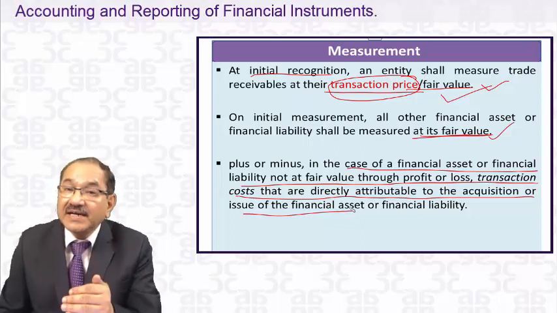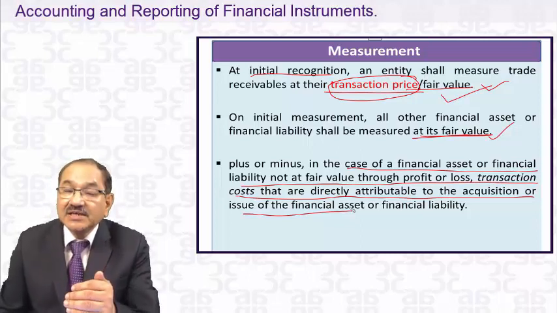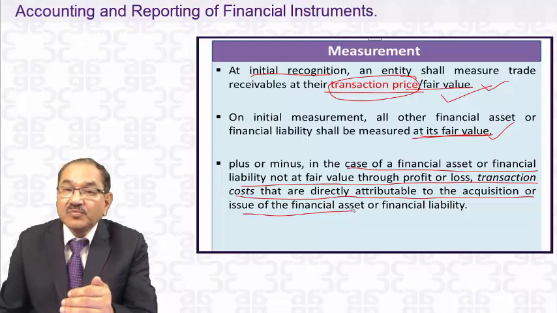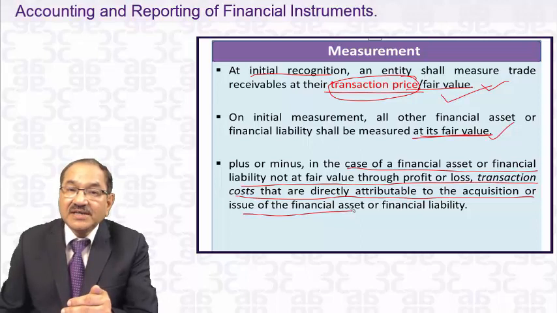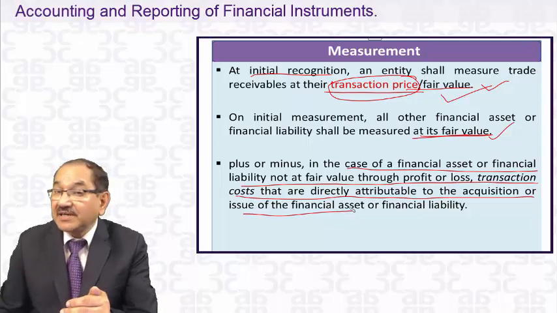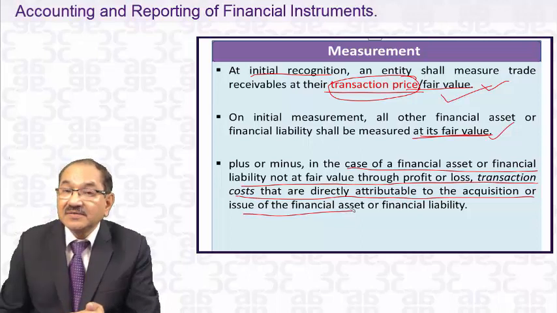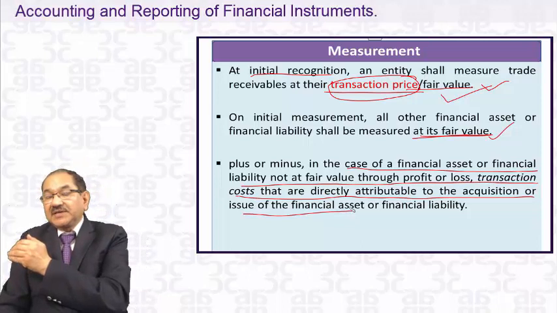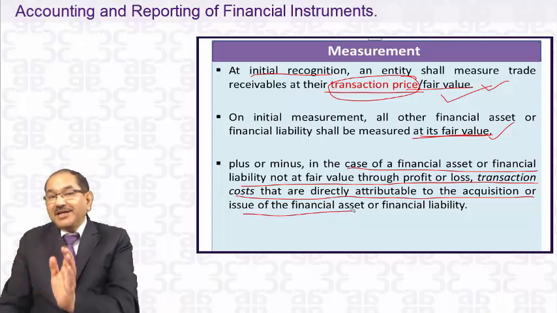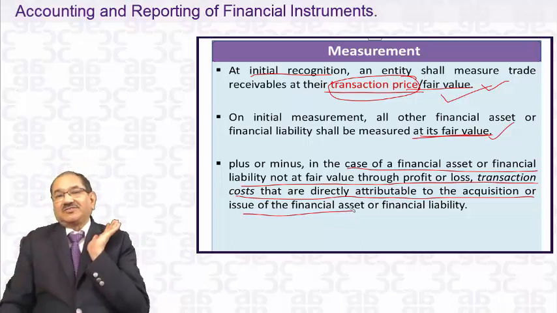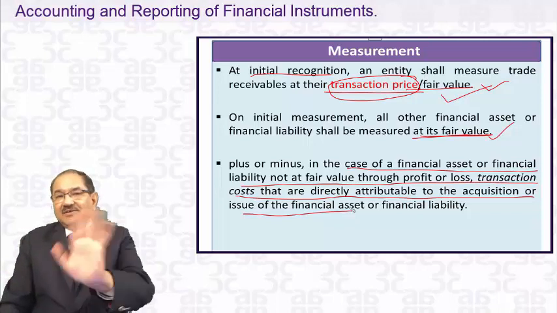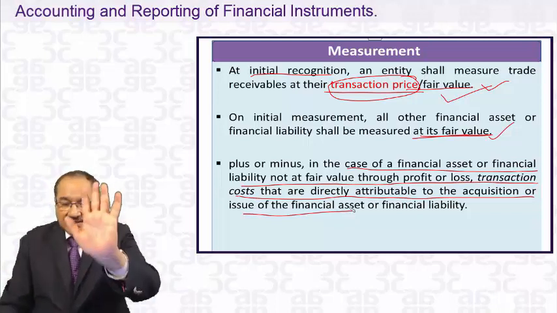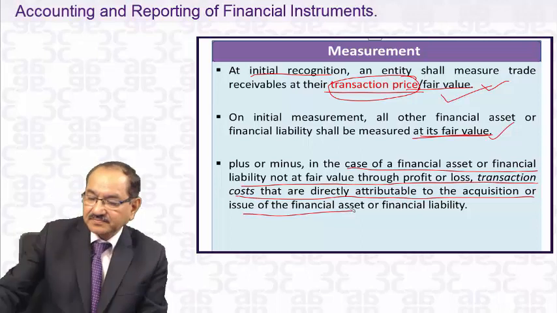The transaction cost will be added. If you have purchased certain debentures for rupees 10,000 and you paid a brokerage of 500, then 10,500 will be the initial amount, because that will be carried at amortized cost. If it is carried at fair value, then the initial fair value will be 10,000 only. Transaction cost of 500 will not be added to it. So that's the meaning of the measurement.